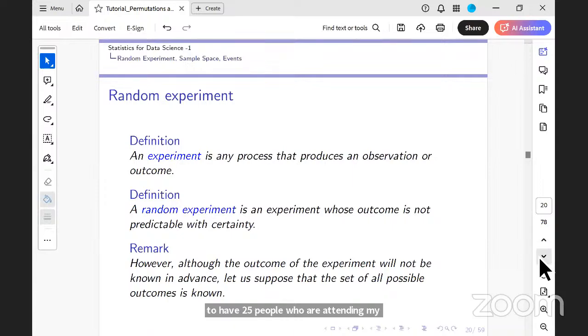I can only say that I could have around 25. There is an element of uncertainty, and the theory of probability helps me capture this element of uncertainty.